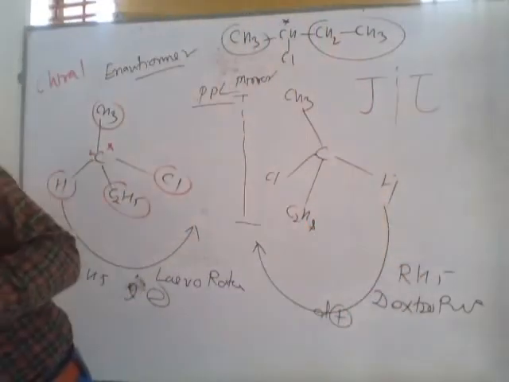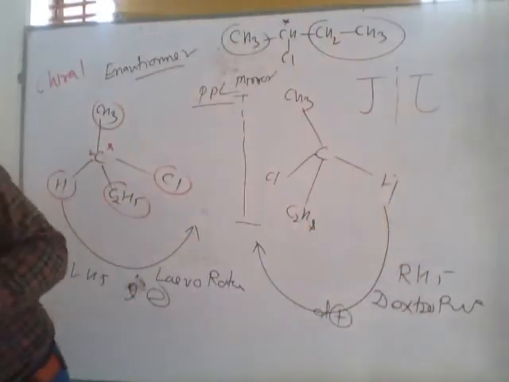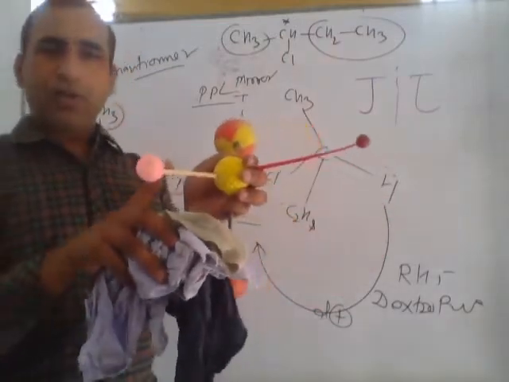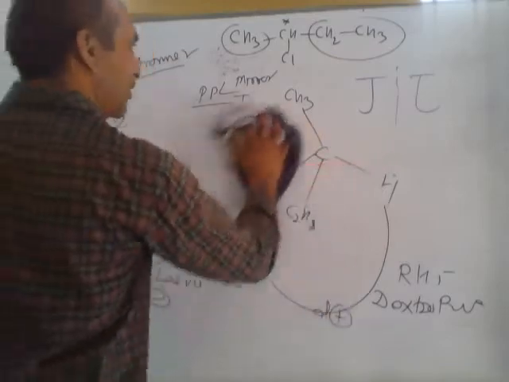Listen, if we want to replace this halogen by another nucleophile, it's good.